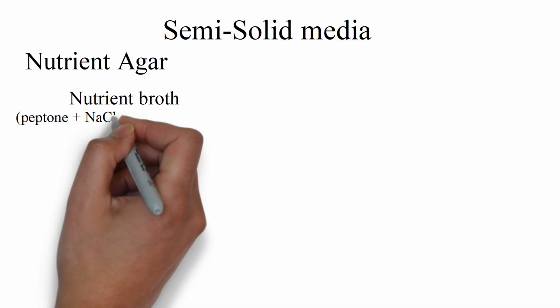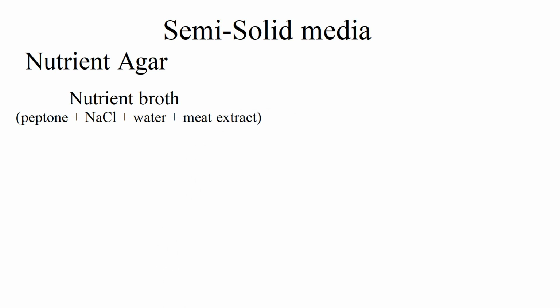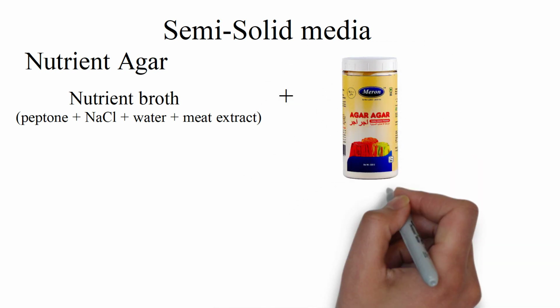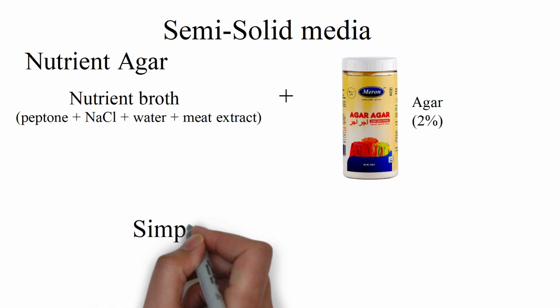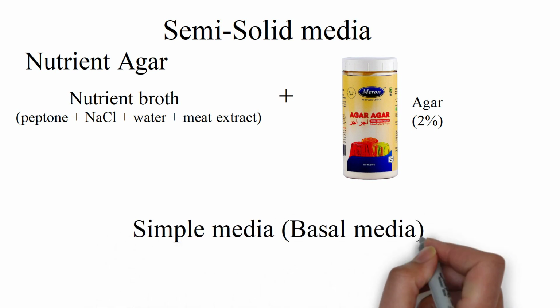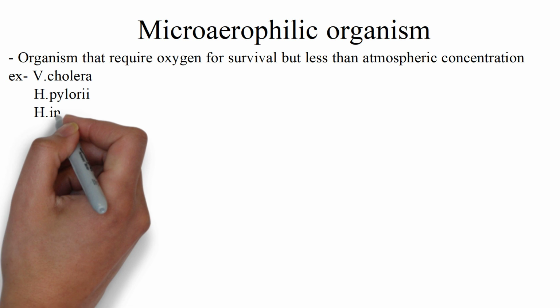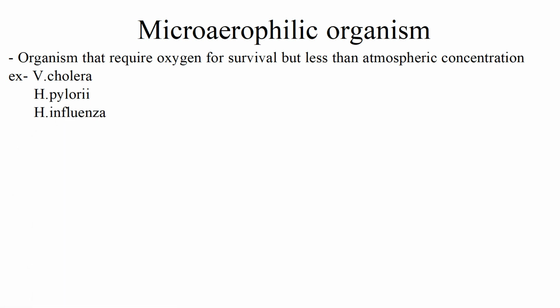Semi-solid media. Nutrient agar is a type of semi-solid media. It consists of nutrient broth. As we have seen, nutrient broth consists of peptone, NaCl, water, and meat extract. The additional component in this is agar. We use only 2% of agar in this. It is also known as simple basal media. It is used for cultivation of microaerophilic bacteria. Microaerophilic bacteria are those which require oxygen for their growth, but the oxygen level is less than atmospheric oxygen. For example, Vibrio cholerae, Helicobacter pylori, Haemophilus influenzae, and so on.